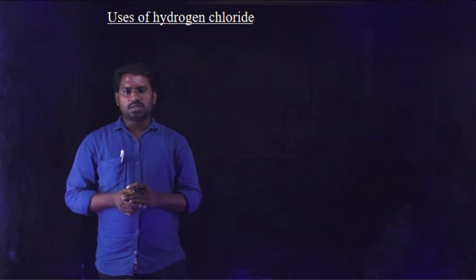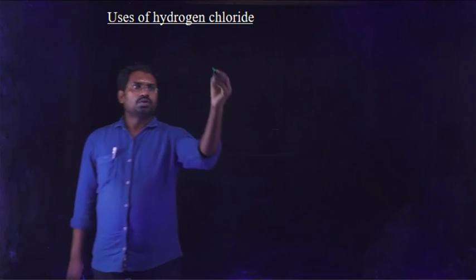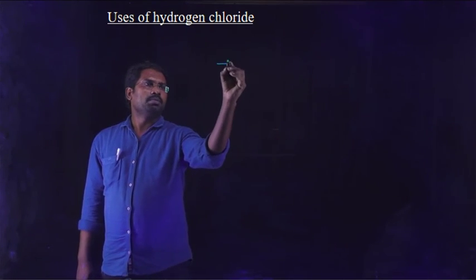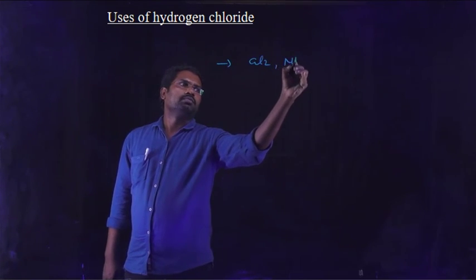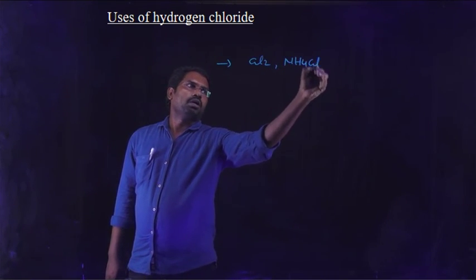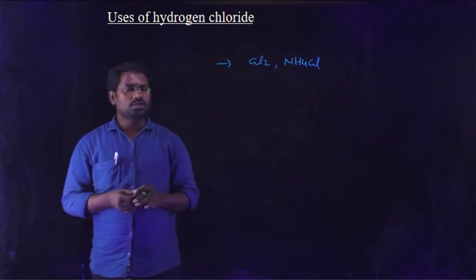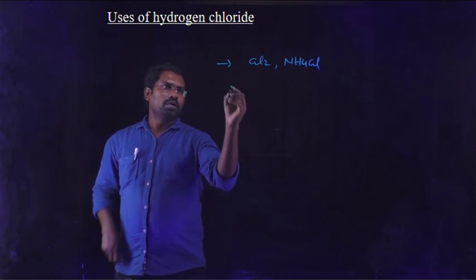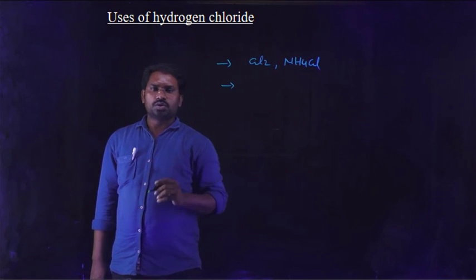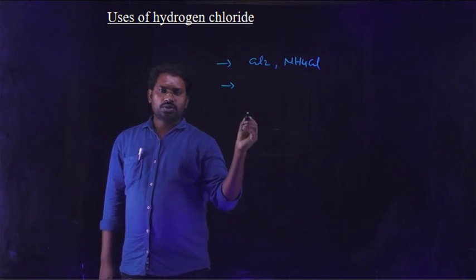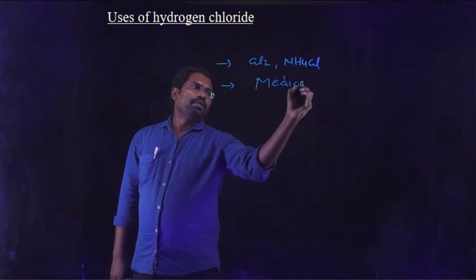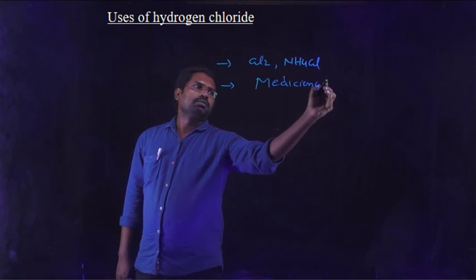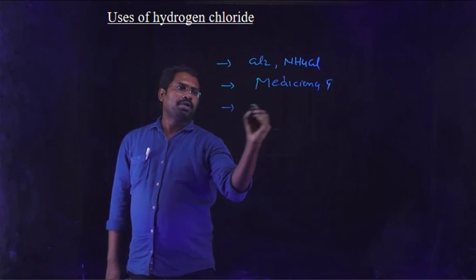Finally, uses of hydrogen chloride. So hydrogen chloride can be used in the manufacture of chlorine and ammonium chloride. HCl is also used in the manufacture of some medicines and laboratory reagents.